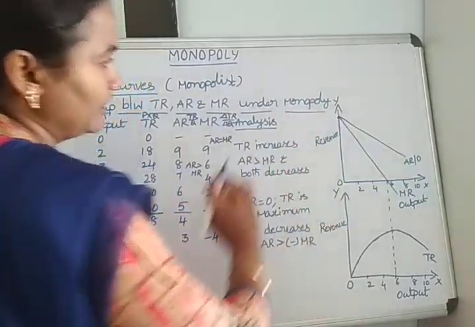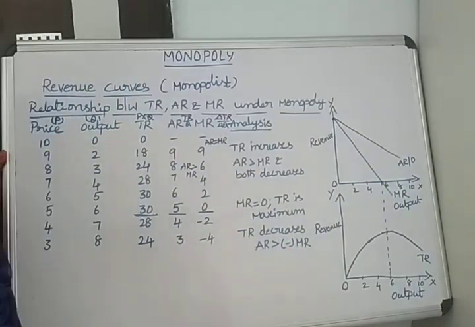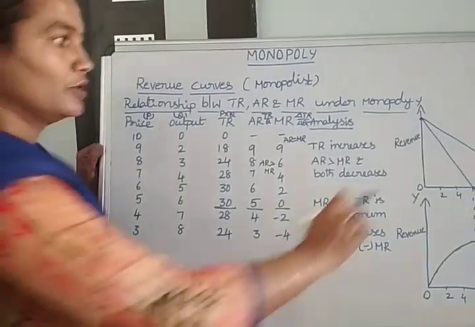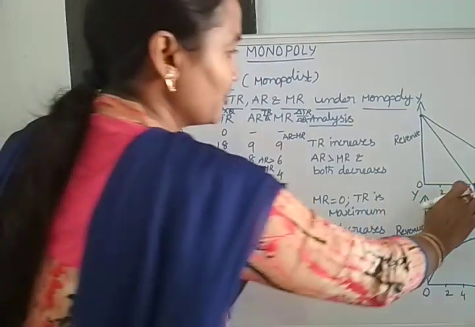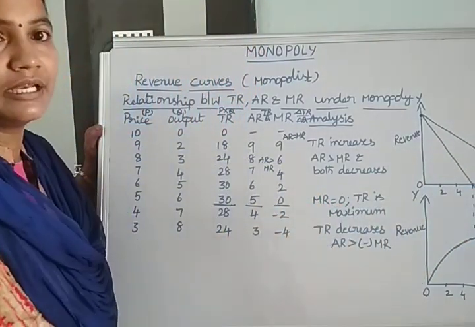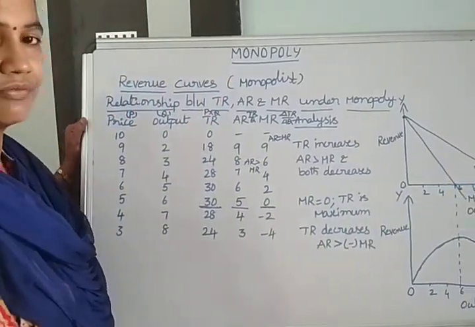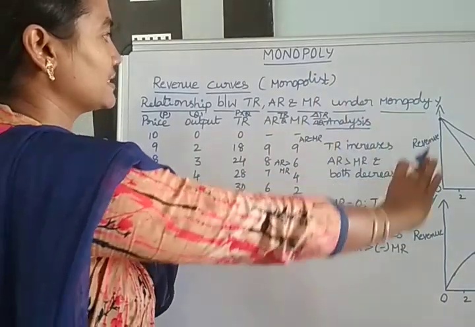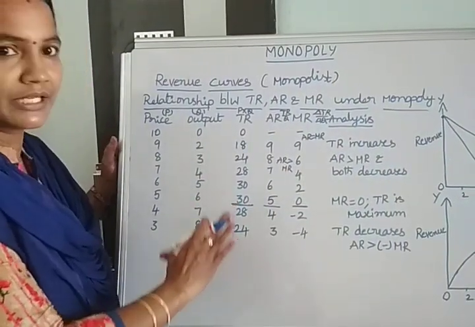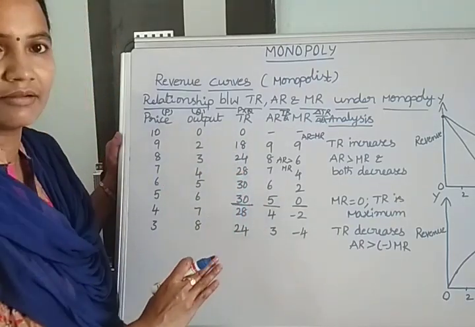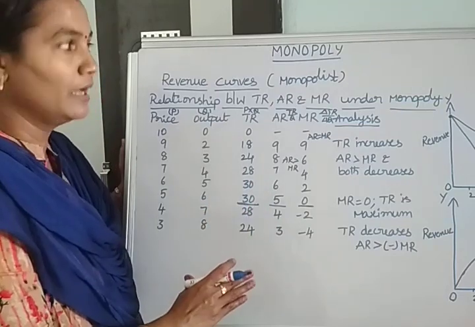AR cannot be negative, but MR can have negative values. Both will have a negative slope only, but we get negative values in MR and not in AR. These three points we get from seeing this complete information about the revenue curves, and the relation between total revenue, average revenue and marginal revenue under the monopoly market.